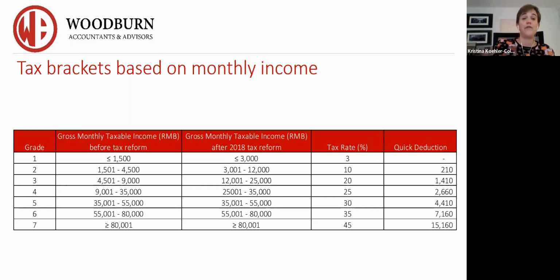If you are in grade 5, it's a salary of between 35 and 55,000 renminbi per month. You're going to pay 30% tax. There's a 4,410 quick deduction, and the company will withhold that income tax amount. Okay. And actually then pay it annually come the next year.